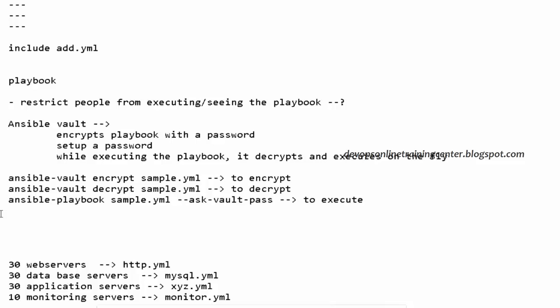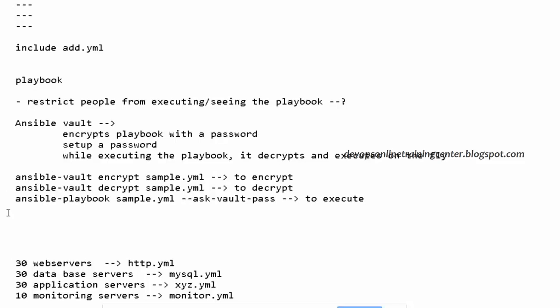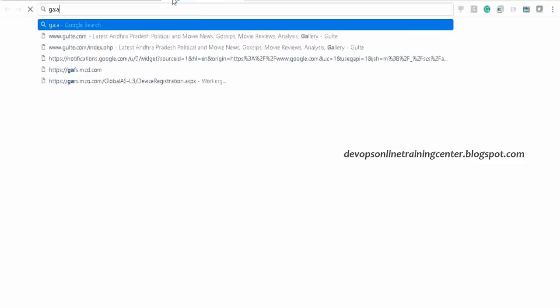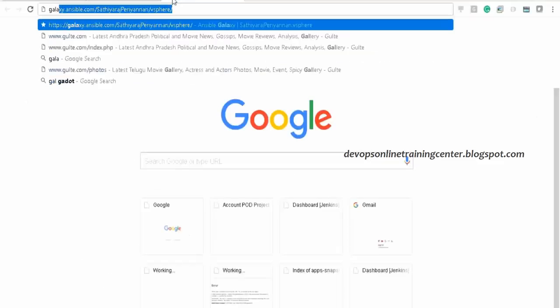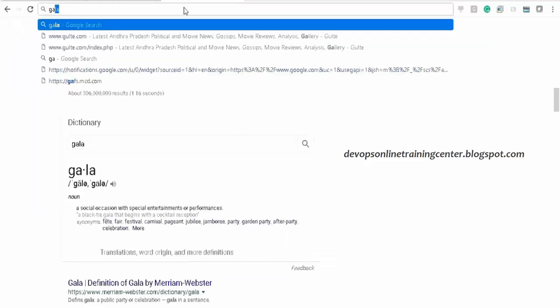Any questions in today's class? Is Ansible Galaxy a command like ansible-galaxy, or? No, this is like a repository. In a sense, it's a website, galaxy.ansible.com. Oh, so there are roles you can download? Yes, directly we can download roles.